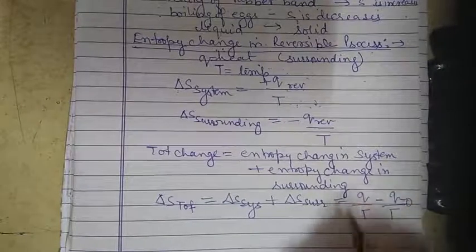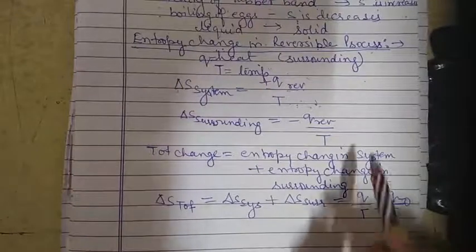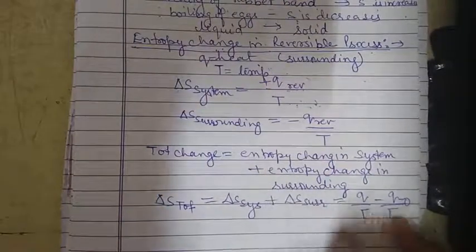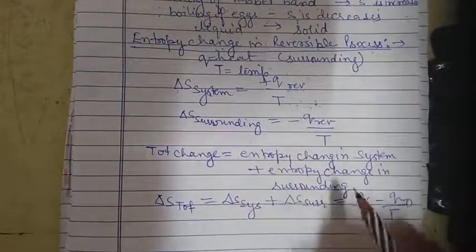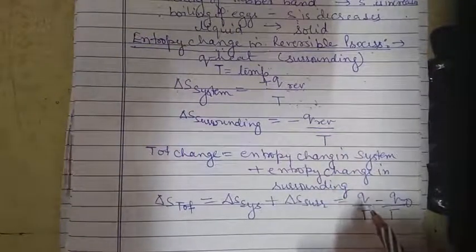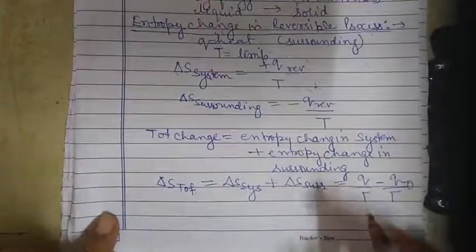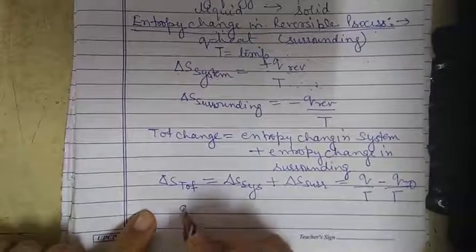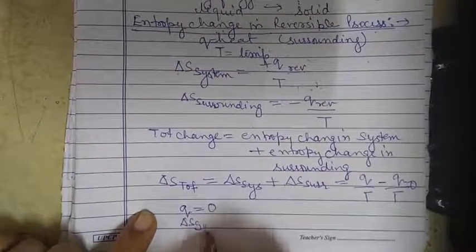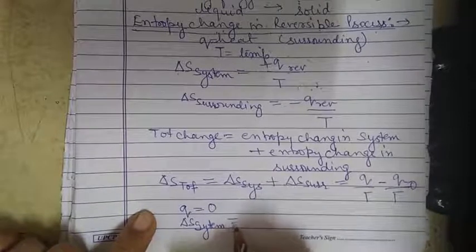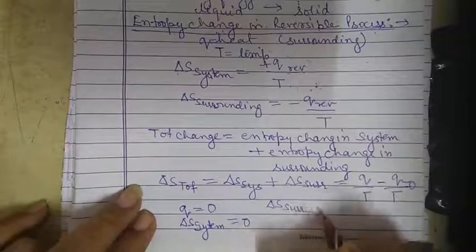For the adiabatic reversible process, there will be no heat exchange between the system and the surrounding. It means Q is equal to 0, so delta S for the system will be 0, and delta S for the surrounding will be 0.